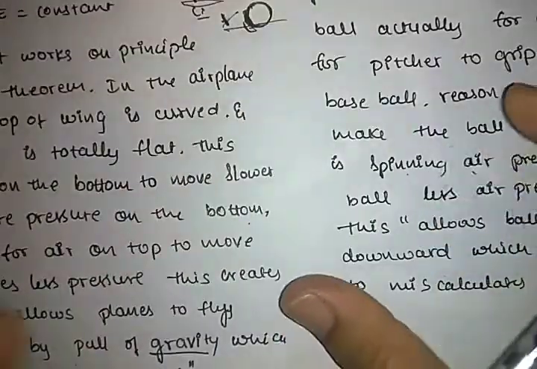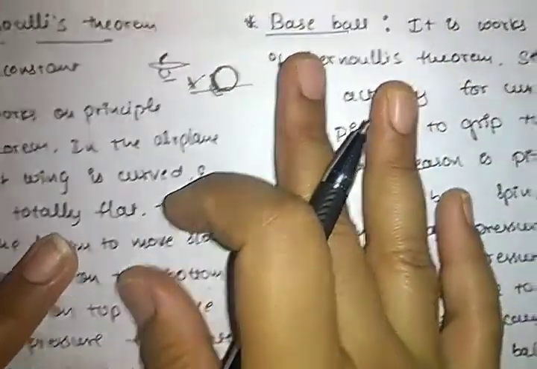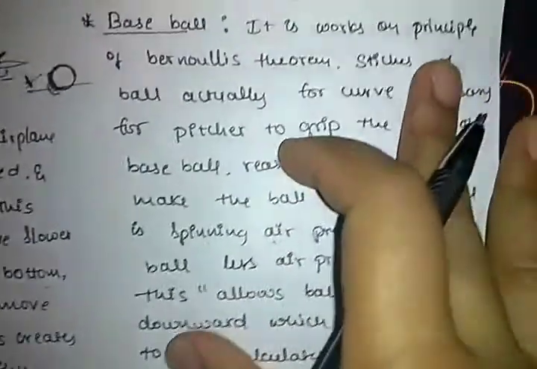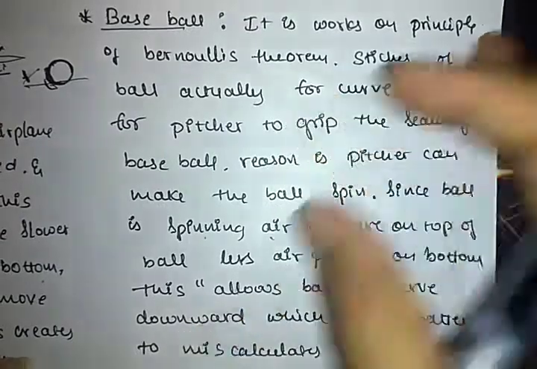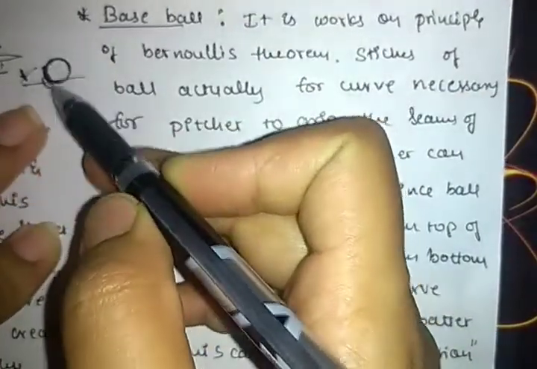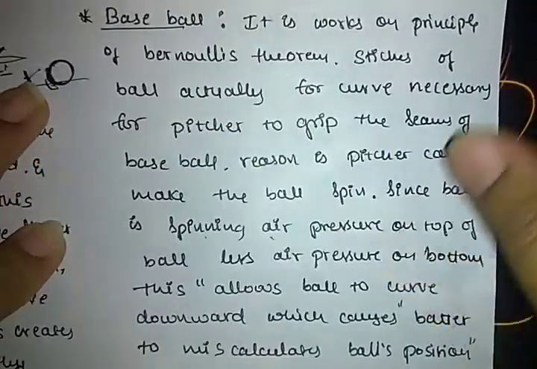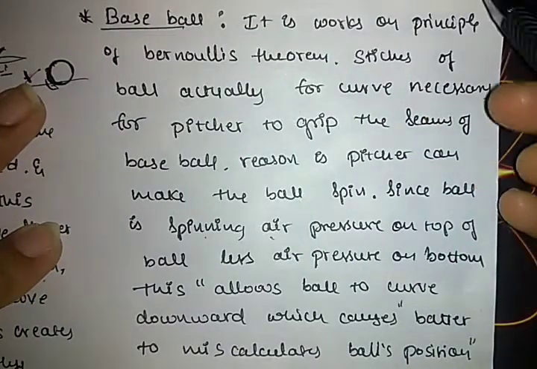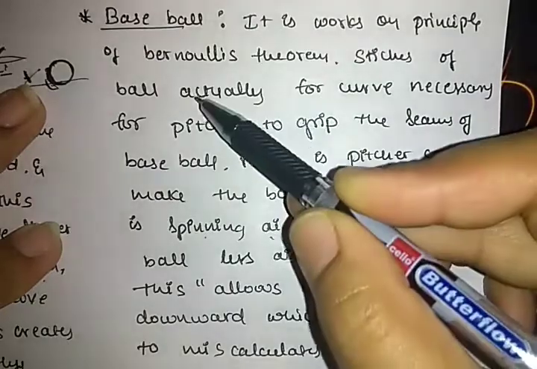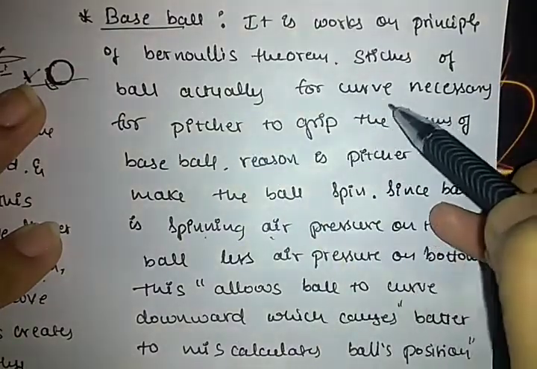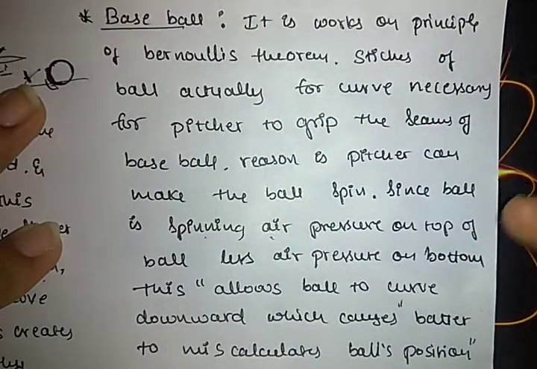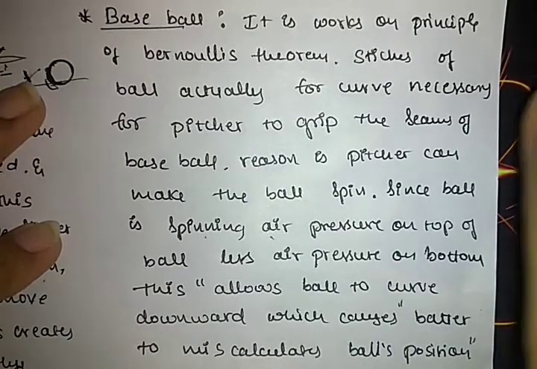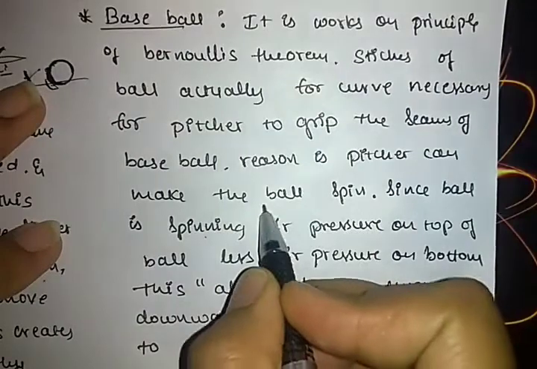So the last thing is the baseball. How does the baseball work? It also works on the principle of Bernoulli's theorem, and the stitches of the ball are designed so that the bowler gets a grip for the pitch. For the curve, it is necessary for the pitcher to grip the seams of the baseball. That is the reason, as in the picture, that makes the ball spin.